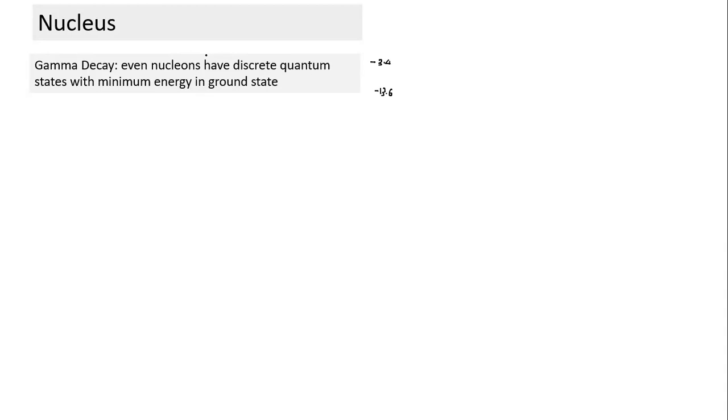Similarly, even nucleons have discrete quantum states, and similar to electrons, they also have a minimum energy state, which can be called the ground state. In the case of electrons, we have defined these energy states only for hydrogen-like atoms, which is the simplest form. For hydrogen-like atoms we can calculate the energy states using Bohr's model. For other complex atoms we cannot calculate easily what those energy states are, but they exist. Similarly, even nucleons have discrete quantum states.